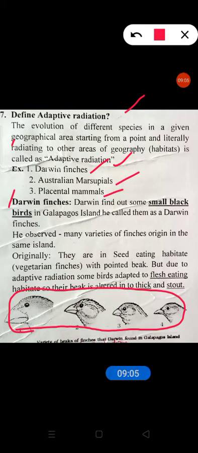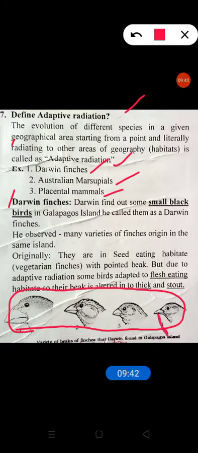Due to the non-availability of food, or competition for food, in the native place, these birds migrated to another area. There another type of food was available, that is flesh. After migrating, these birds adapted to a flesh-eating habit.